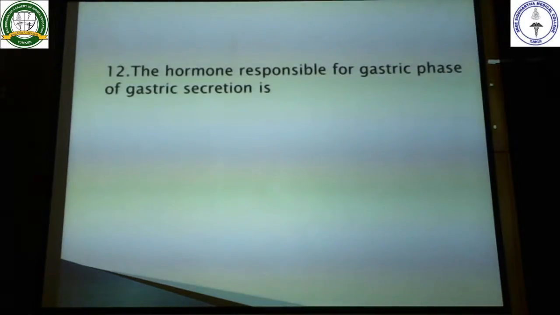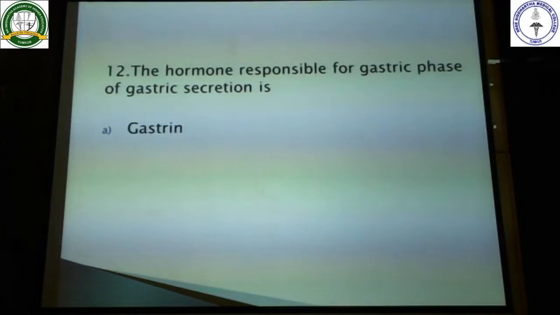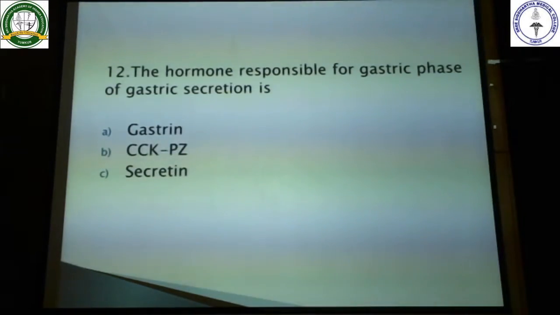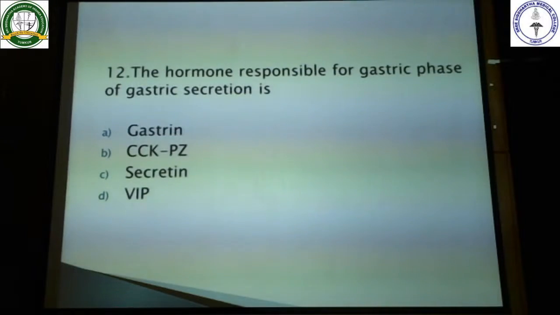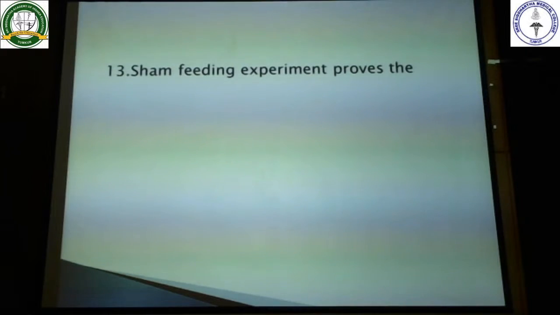Next, coming to the next question: the hormone which is responsible for the gastric phase of the gastric secretion is number 1 gastrin, number 2 cholecystokinin pancreozymin, number 3 secretin and number 4 vasoactive intestinal polypeptide. So here gastrin is the hormone which is favoring this gastric juice secretion. So the option is gastrin.